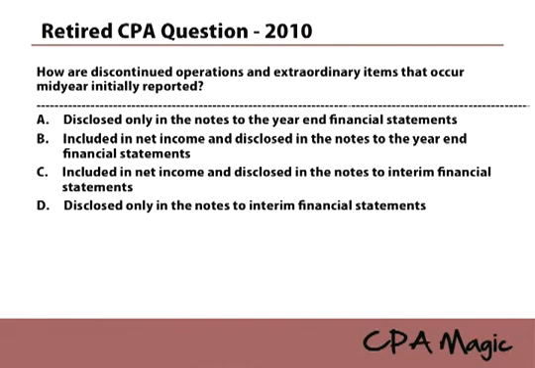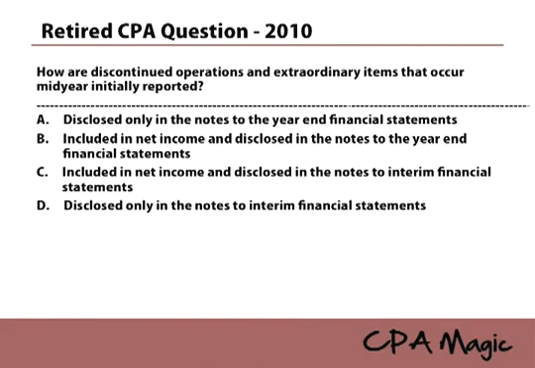A and D are talking about disclosing them only in the notes. B and C are saying include them in net income and disclose them in the notes. So we know that extraordinary items are reported as part of net income, so A and D are automatically incorrect. That's part of the definition of it. That's how you account for it. And B is saying you disclose it in the notes to the year-end financial statements, so only the 10K. And C is saying you include it in net income and disclose it in the notes to the interim financial statements in the 10Q.